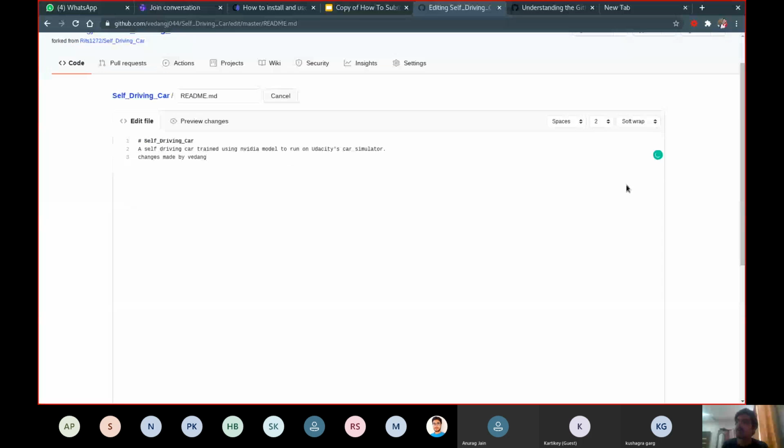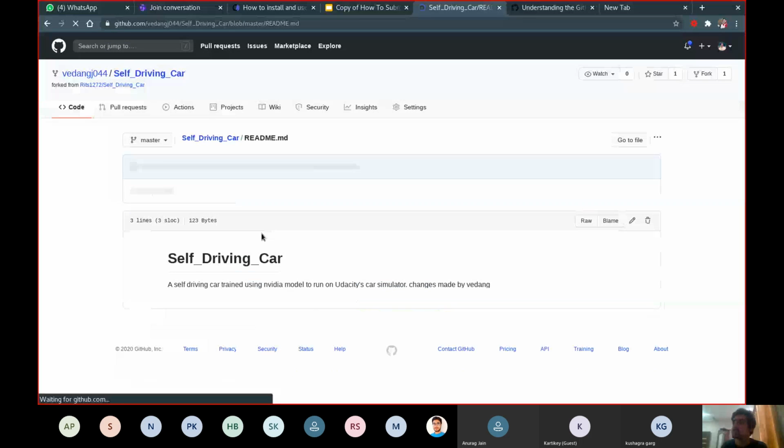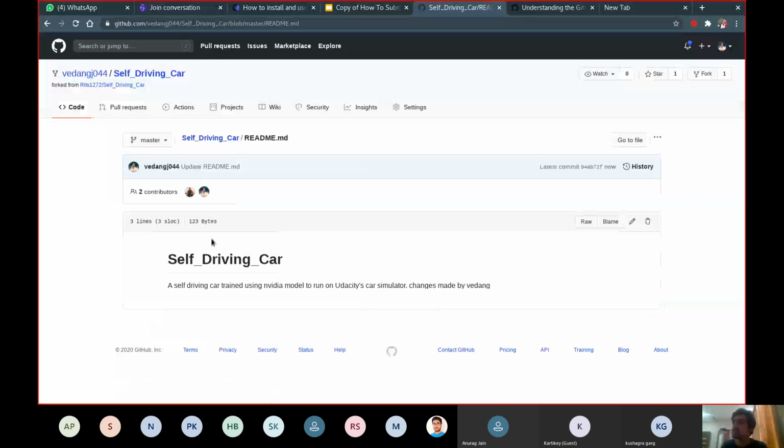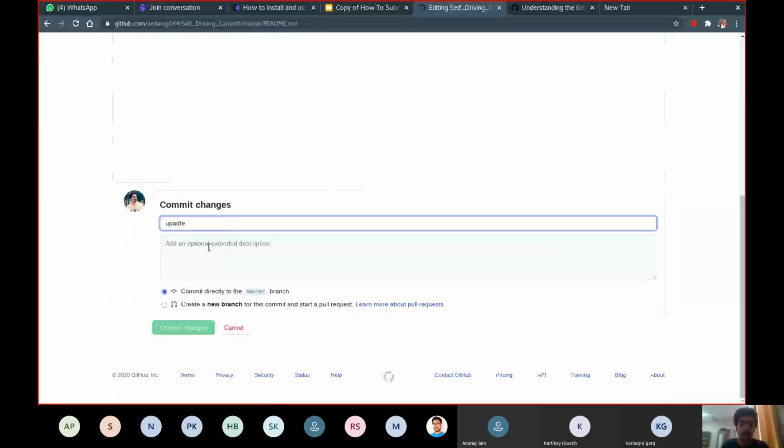Yep. So here now I have to commit those changes. What it does is it is actually the save button for GitHub. It helps with the thing I mentioned, like it compares images to snapshots. So this commit helps us create the snapshot. One second. I have to first of all write a commit message.